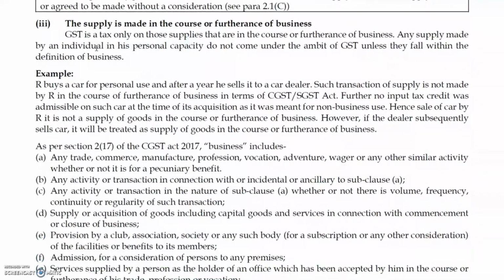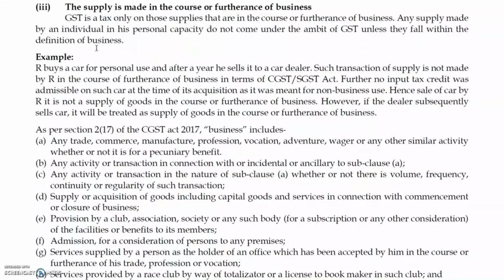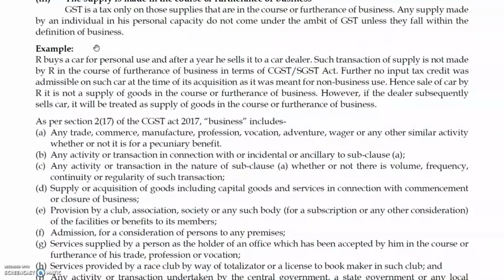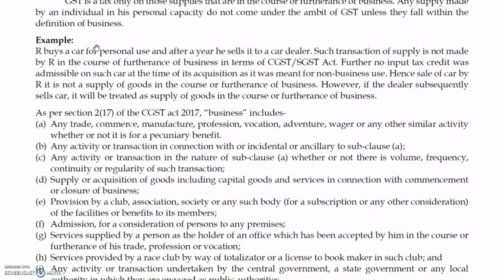Next thing, business. Business in that case means any trade, commerce, manufacture, profession, vocation, adventure, venture or any other similar activity, whether or not it is for pecuniary benefit. Any activity or transaction incidental or ancillary to the sub-clause A. Any activity or transaction in the nature of it. See, the difference between clause 2 and clause 3 is that one is a connection, and here it is a nature. Rest of the points are similar.